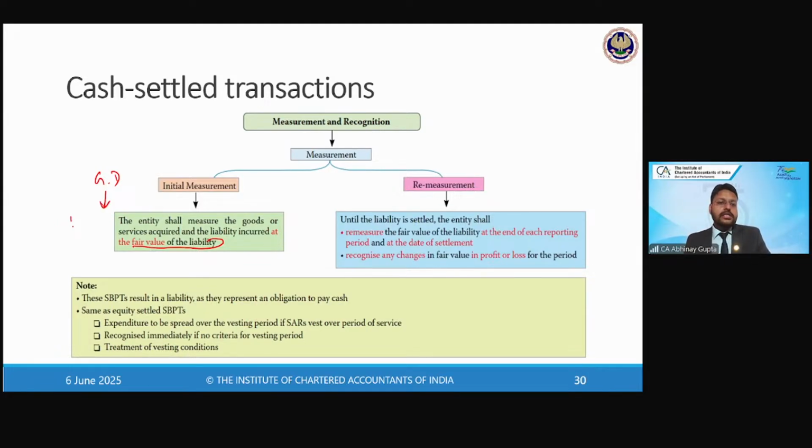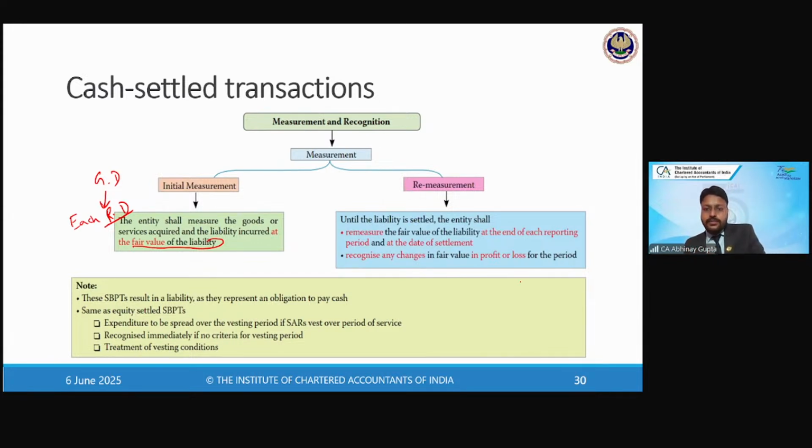and it will be remeasured on each reporting date, right? So if the reporting date is quarterly, because the company is listed and they are going to produce their quarterly results, then for each quarter, it will be revalued on the fair value of those shares as on the quarter end date, right? If the company is not listed and they are only preparing annual financials, in that case, they can remeasure this liability on the annual basis as well, right? So that is the flexibility we have. The standard doesn't talk about when you need to do this. The standard only says for each reporting date, you need to come up with the restated liability, right?